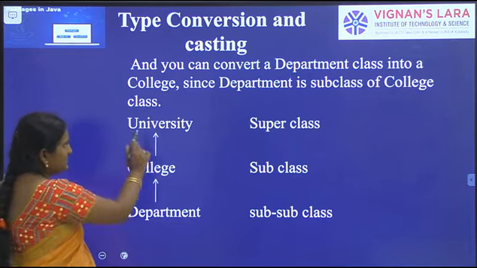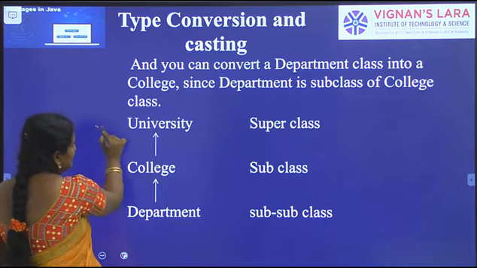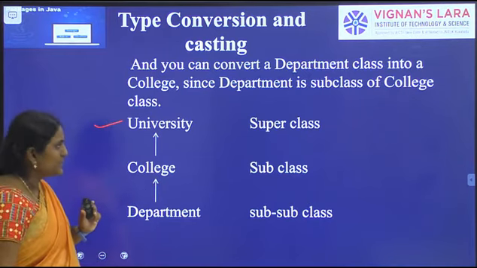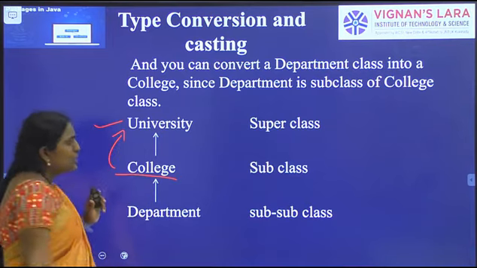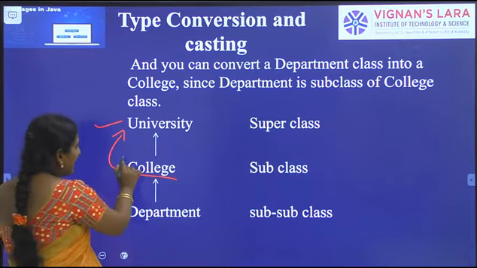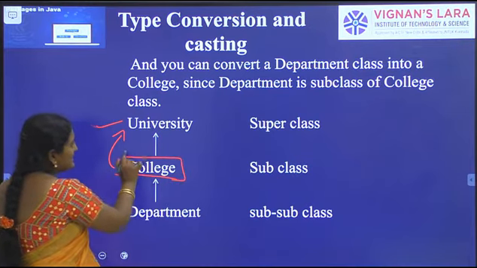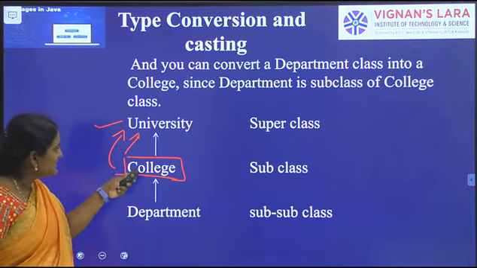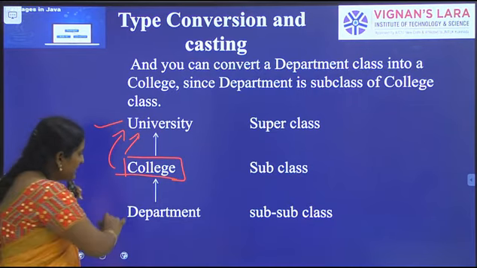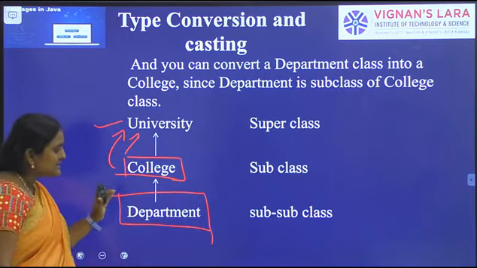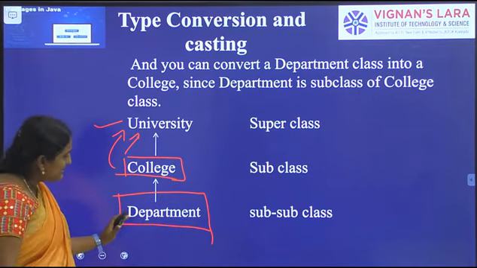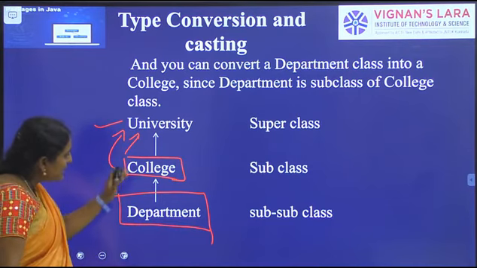Here let us observe this one. University is the superclass. College is derived from university. College is a class, and this class is derived from university. Here department is a class. It is the subclass. Department is derived from college class.